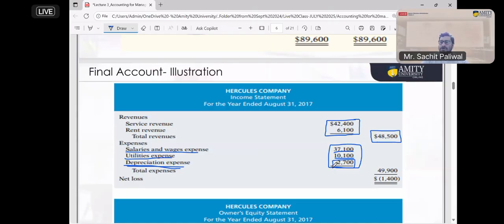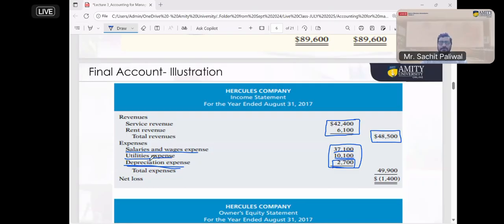So the income statement only records those items which belong to this year, the current year. They are not recording anything from the future or anything from the past. Only the current year information has to be recorded, and that is why we are checking current year performance.